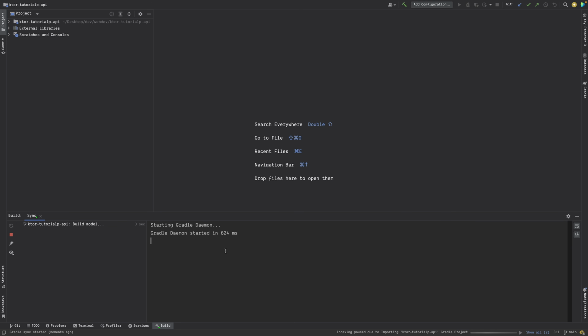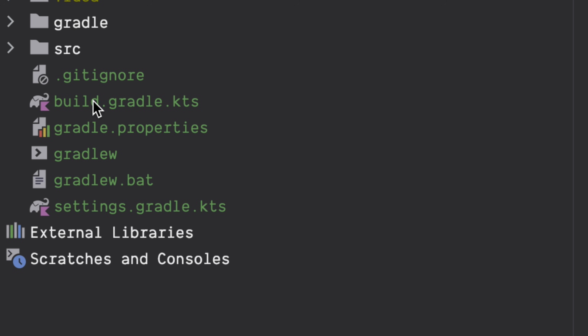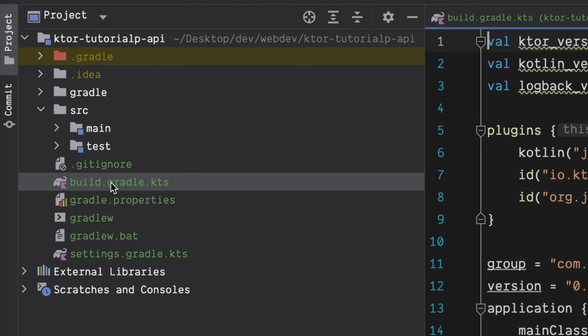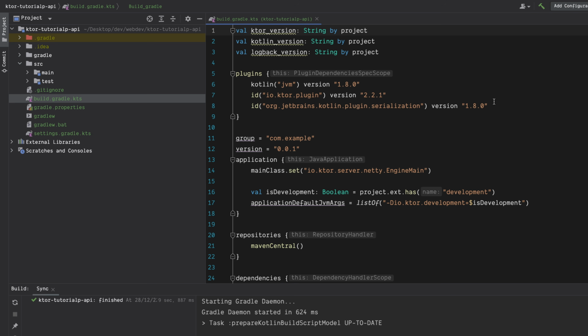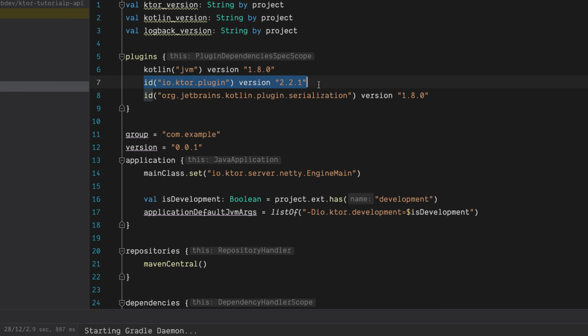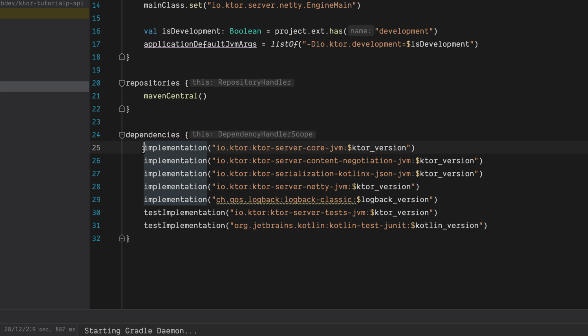In the meantime, it is creating and downloading all the dependencies. Let's open this project a little bit. Here you can see we have one build.gradle.kts file as well. I told you Gradle is used to manage dependencies. Let's see how it manages it. For example, here we can see we have a Ktor plugin version, Kotlin plugin, and serialization. You can see we have applied it into the plugin section. What else we have? We have all these dependencies.